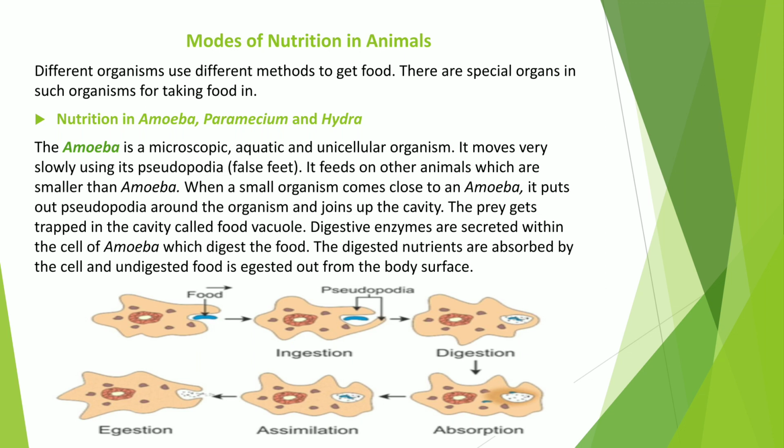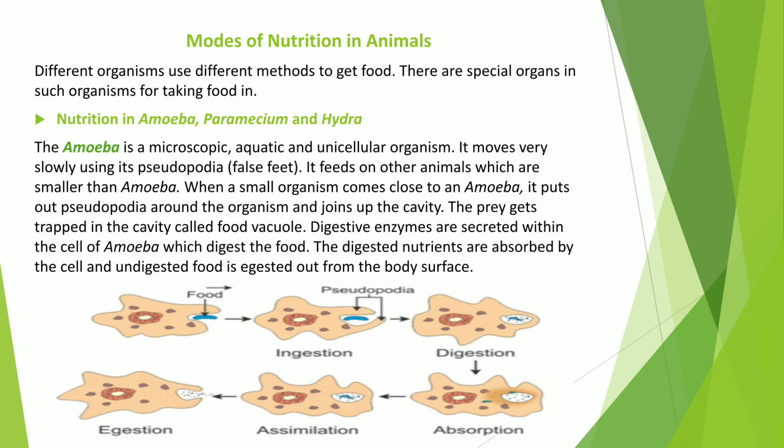All of you have studied about unicellular and multicellular organisms in 6th class. Unicellular means one cell, means the organism which is made up of one cell, and the organisms which are made up of many cells are called multicellular organisms. So amoeba is a microscopic, aquatic, and unicellular organism. They are made up of one cell and they are so tiny that they cannot be seen without a microscope. We can see them just by using a microscope, that's why we call them microscopic. And aquatic means they live in water.